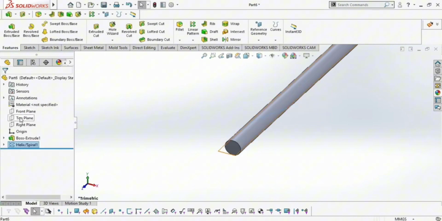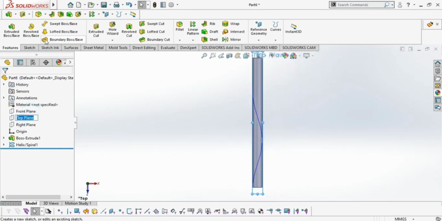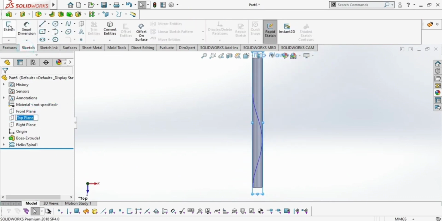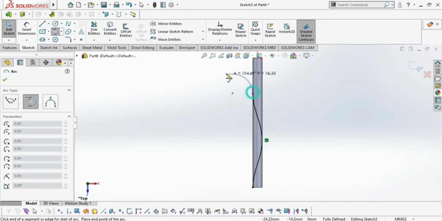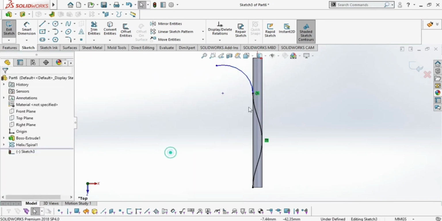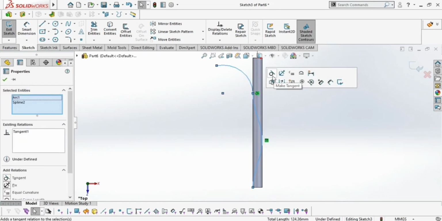Then we have to choose the top plane, normal and sketch. First we are going to select the tangent arc. First we have to choose this portion, convert entities, then choose tangent arc. Draw the tangent arc. Click OK. Now select this tangent arc and this helix point and give the relation tangent.